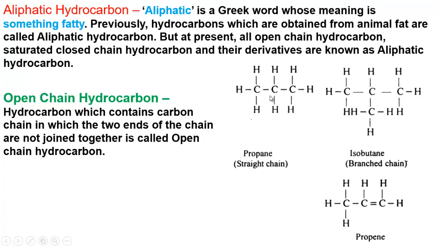For example, this is the structural formula of propane. Its chemical formula is C3H8. You will learn in my next lecture about the structural formula, chemical formula, and naming of the organic compounds. Just here you have to understand this is the structural formula. And this hand, as you wish, you can mention with the carbon chain or not.